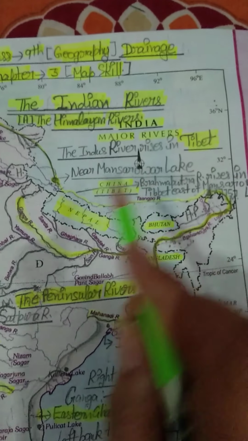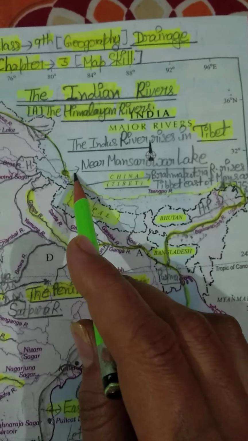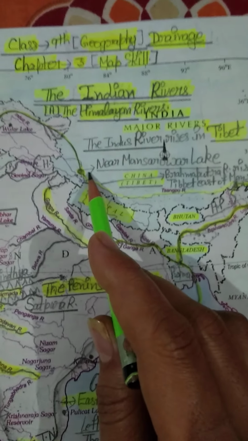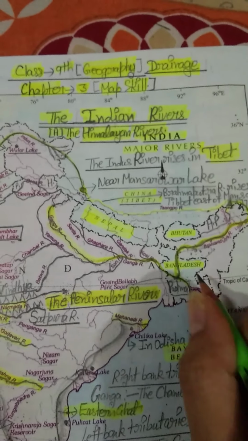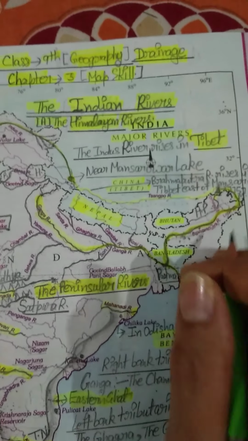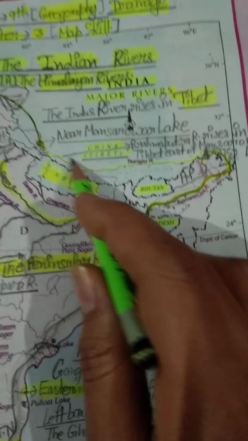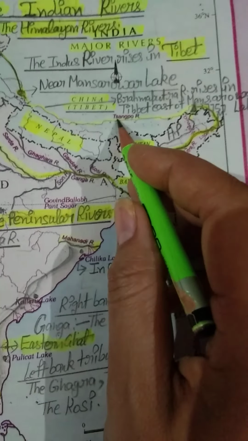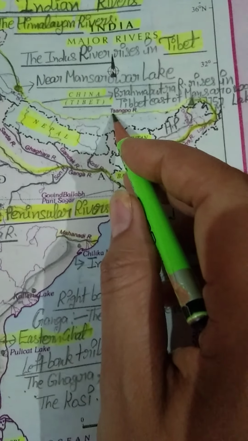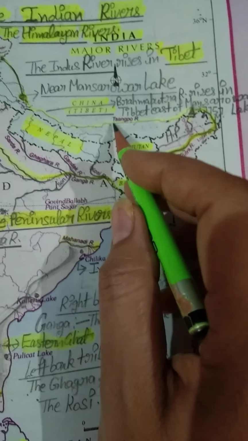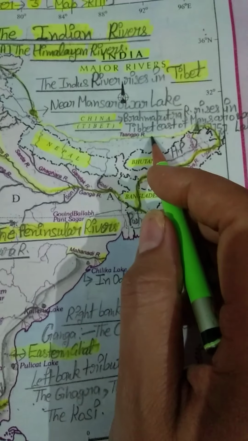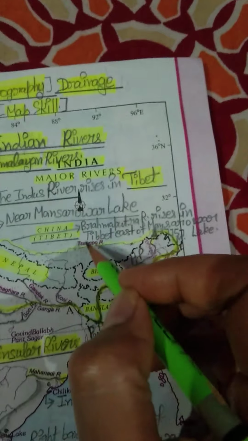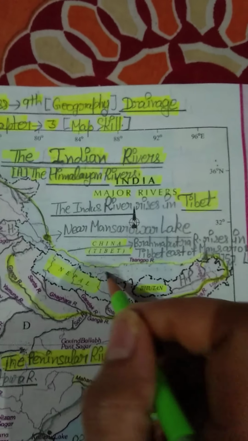East of Mansarovar lake. And I have told you this is also the origin point of our Indus river. But this river rises from the east of Mansarovar lake in Tibet. Students, this is our Brahmaputra river. But you can notice that another word has been written, that is Sampo river. T will be silent, so it is Sampo river. The reason is that in Tibet this river is known by the name Sampo.